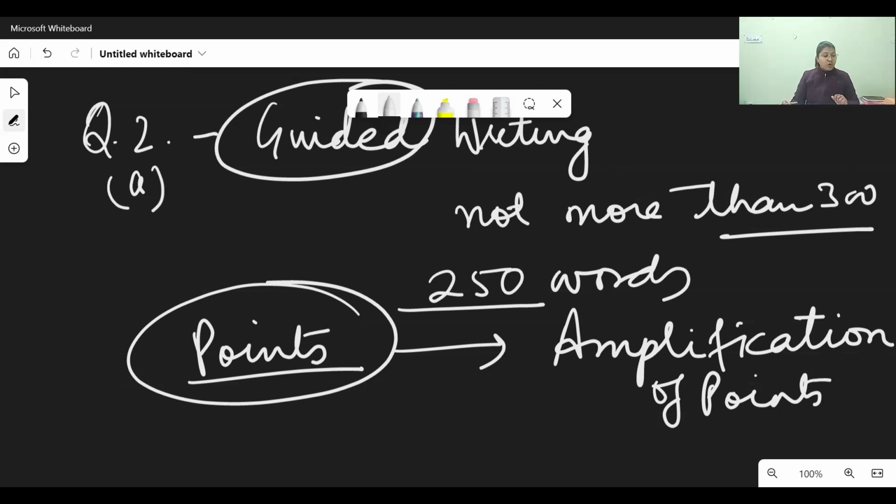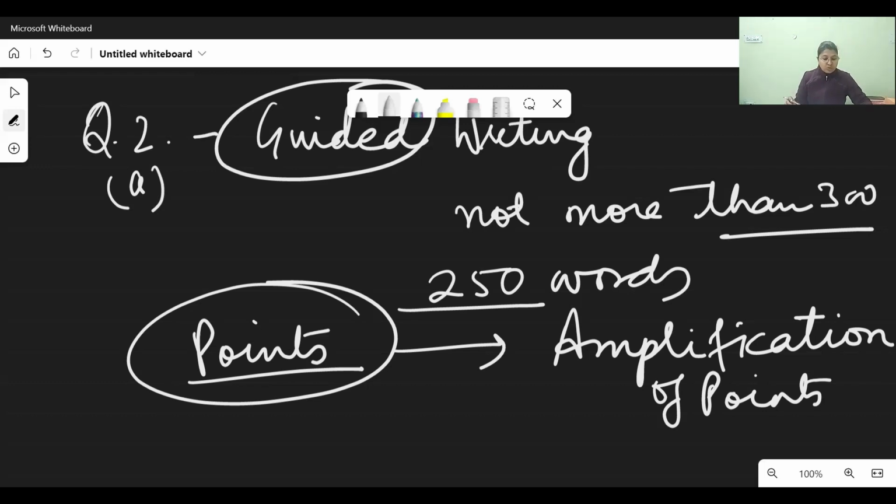Here the question was: as the secretary of the Creative Arts Club of XYZ School. Now please understand, here the name of the school has been given as XYZ. So if you are using it in your composition, please use XYZ school only. Don't write the name of your own school. Why? Because the council wants that you should not disclose the name of the school. That is why they have given a particular name as XYZ school. You organized an inter-school drama competition.